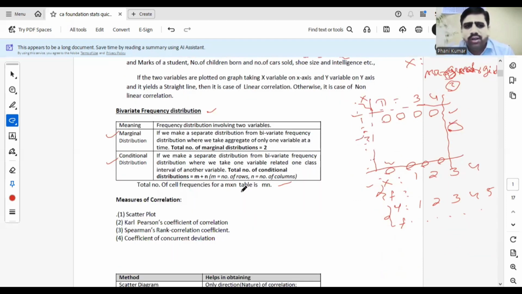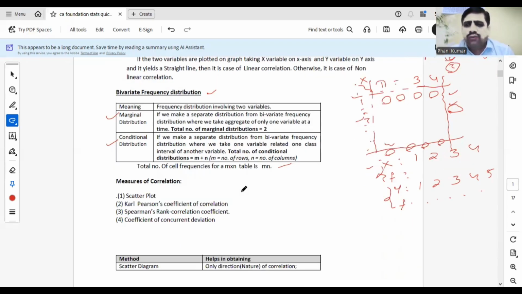Now coming to the measures of correlation, we have 4 measures: scatter plot or scatter diagram, Karl-Pearson correlation coefficient, Spearman rank correlation, and coefficient of concurrent deviation. I will discuss briefly, only the main points, from the exam point of view.